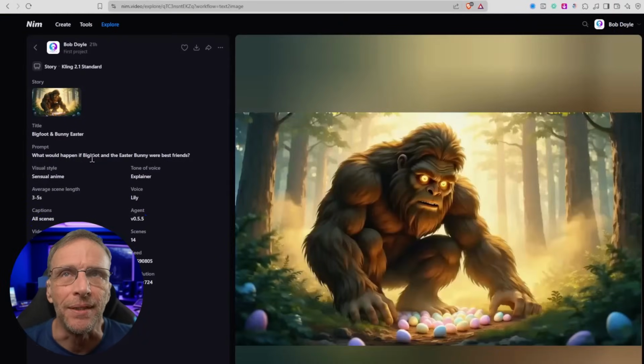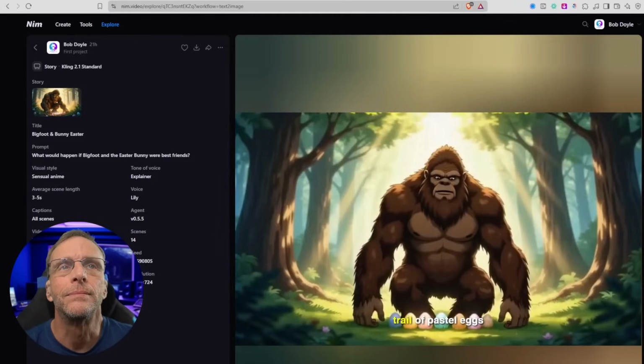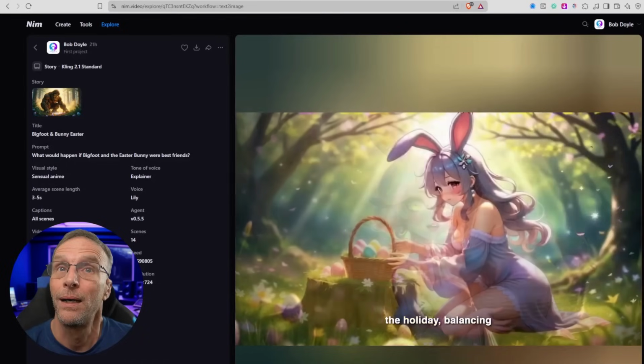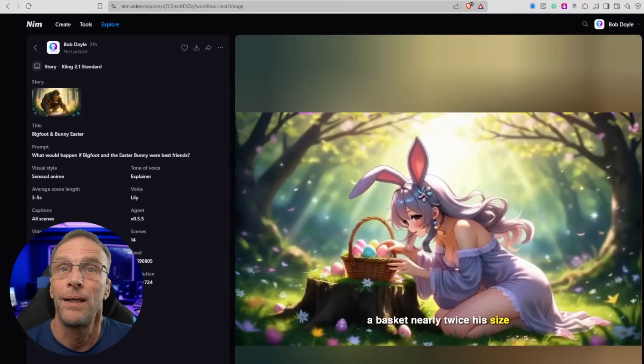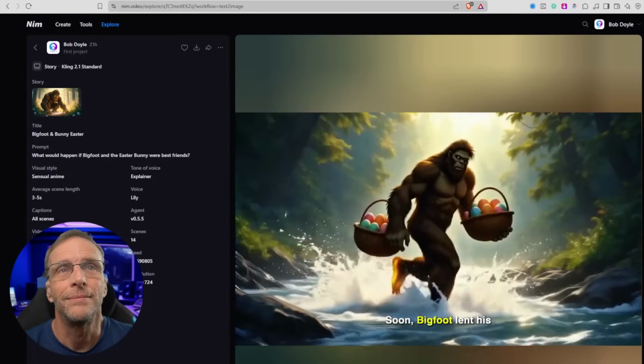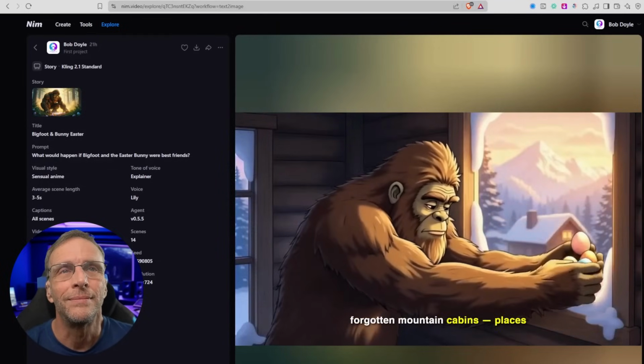What would happen if Bigfoot and the Easter Bunny were best friends? In the quiet heart of a misty forest, Bigfoot followed a winding trail of pastel eggs. At the end of the path, the Easter Bunny was prepping for the holiday, balancing a basket nearly twice his size. We've got a gender issue there. Curiosity sparked a connection. Soon, Bigfoot lent his strength ferrying eggs over rocky rivers and into forgotten mountain cabins, places...